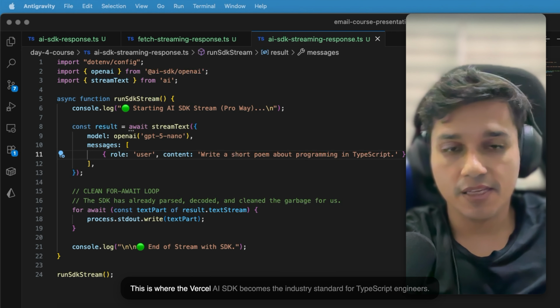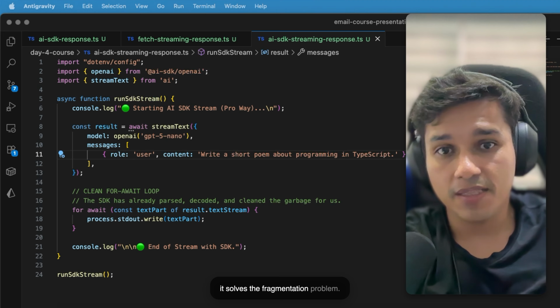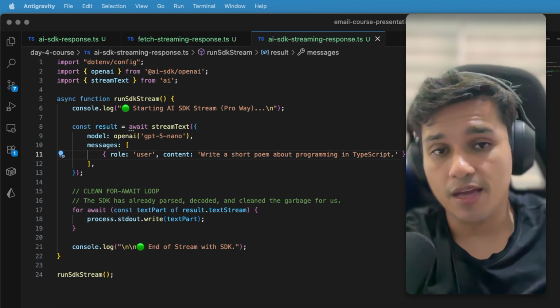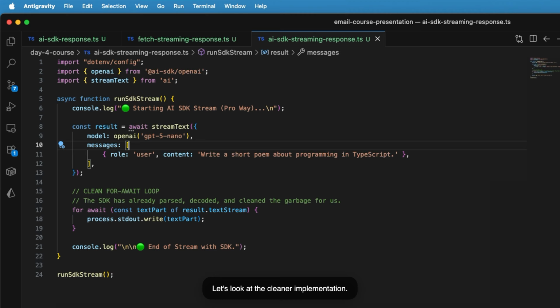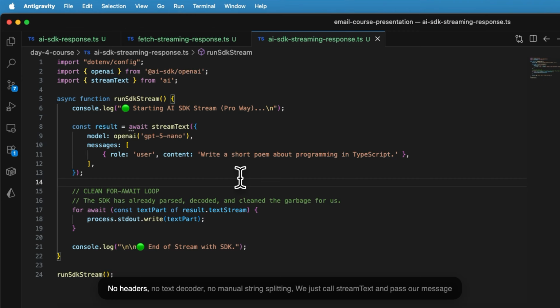This is where the Vercel AI SDK becomes the industry standard for TypeScript engineers. It solves the fragmentation problem. Instead of writing custom parsers for every different AI provider, the SDK gives you a unified, standardized interface. Let's look at the cleaner implementation. We import streamText from the AI package and our provider. Notice the difference? No headers, no TextDecoder, no manual string splitting. We just call streamText and pass our message.